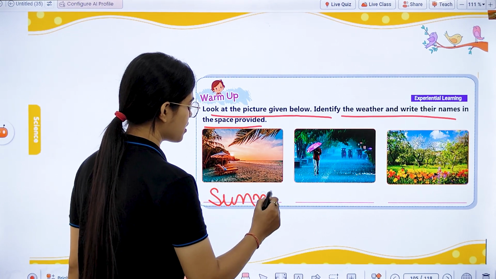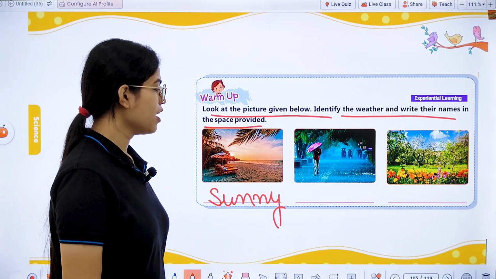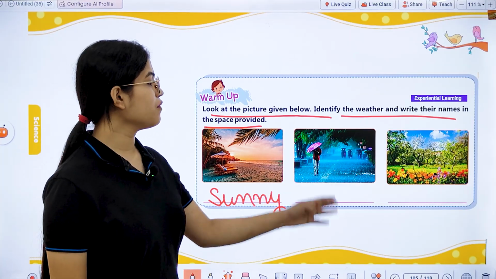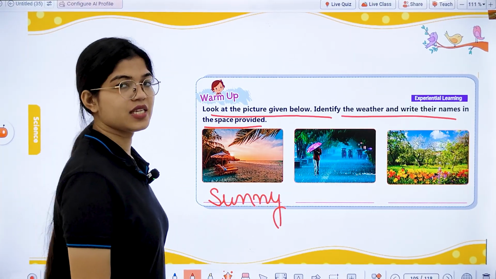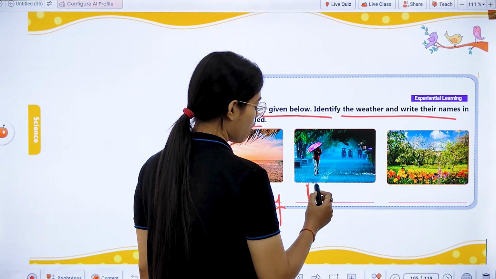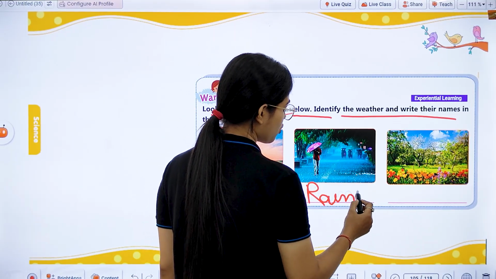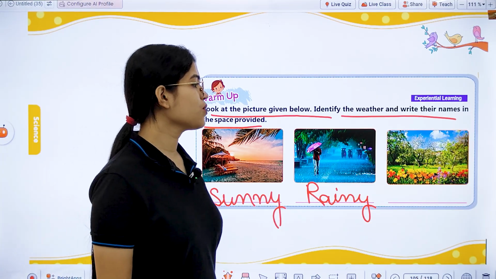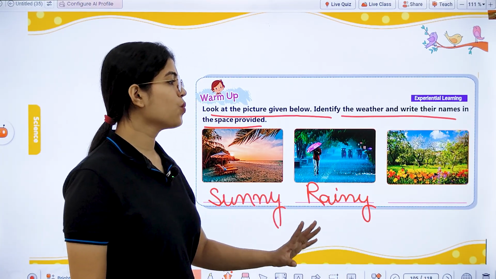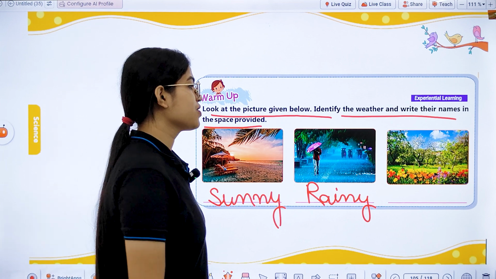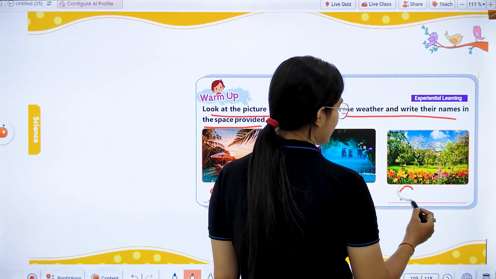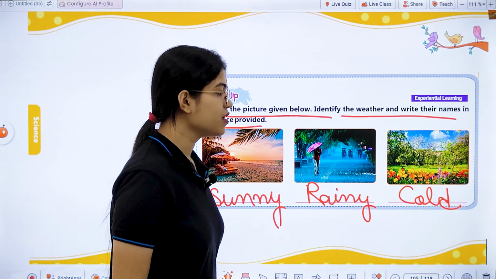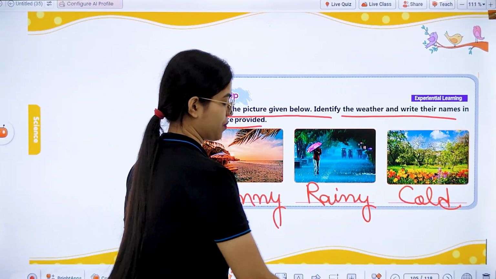Okay, this type of weather is known as a sunny day when the sun is shining brightly in the sky. Secondly, over here we can see this is a rainy day, as the rain is going on, right? So we will write over here, rainy day. Okay. Then in this you can see the weather is cool and pleasant. So this is a cold day, right? So these are the different types of weather which you can see.